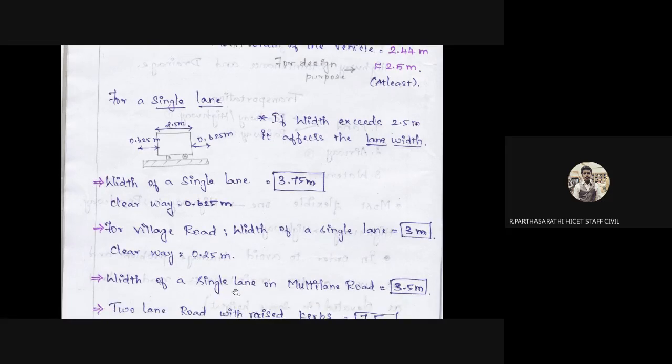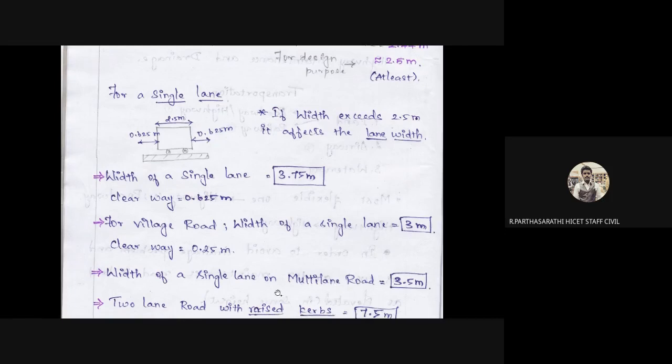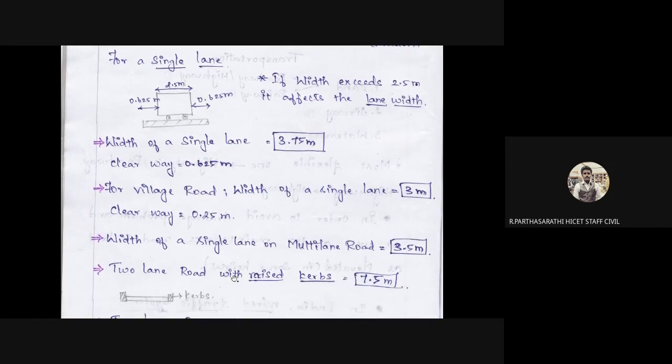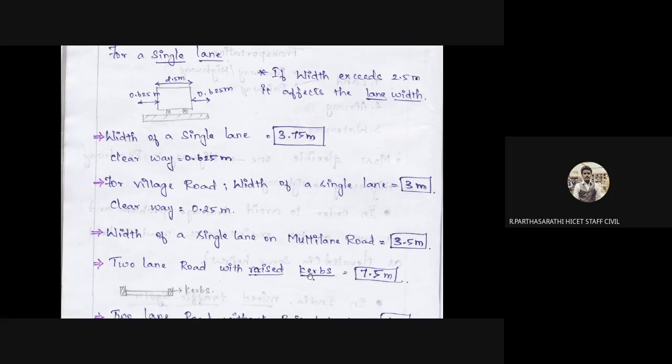Next, width of a single lane, multi-lane road. Okay, so you can see near some highways the center line, center median is not available. That road is called a multiple lane road. The width for a single lane is 3.5 meters. In case of 2 lanes it means 7 meters, and 4 lanes means 14 meters. That's all.